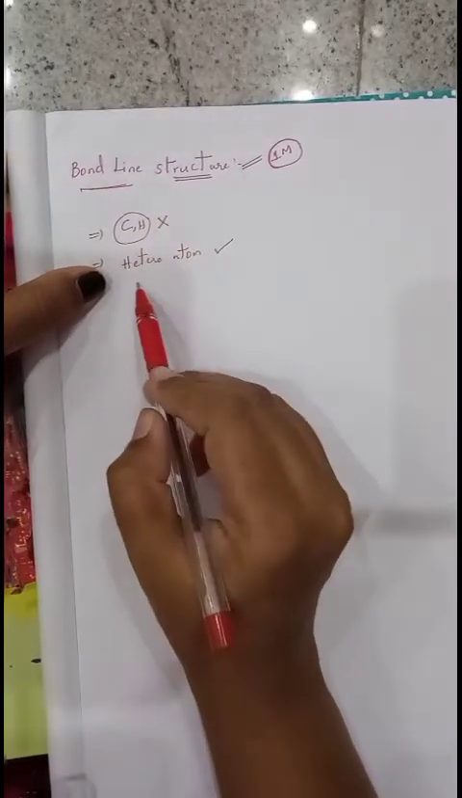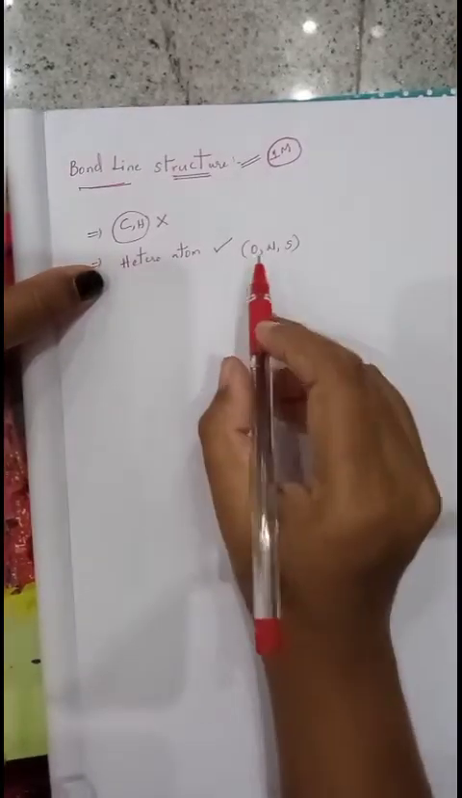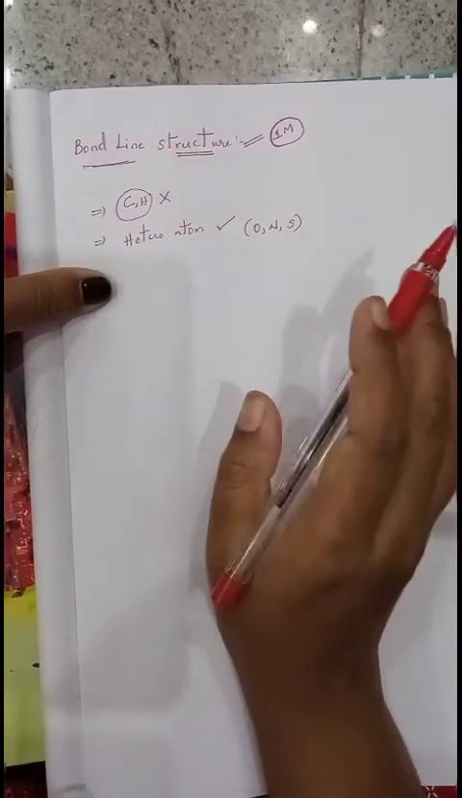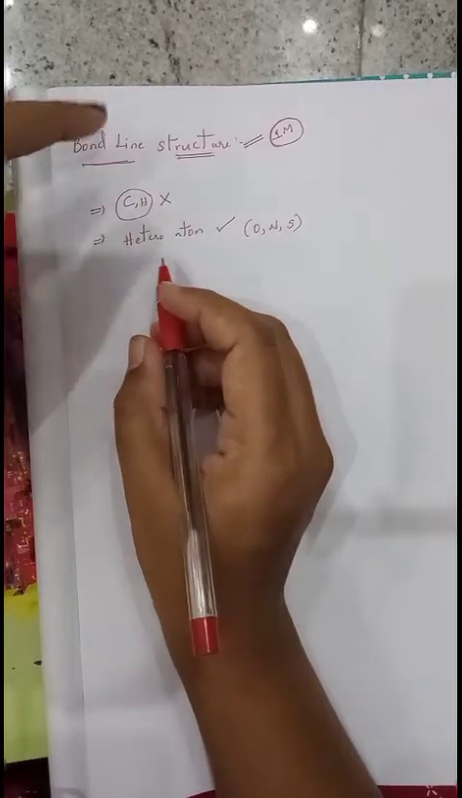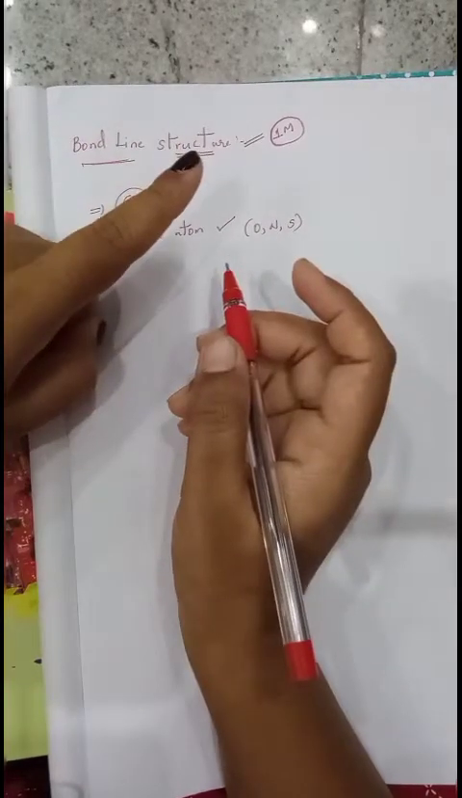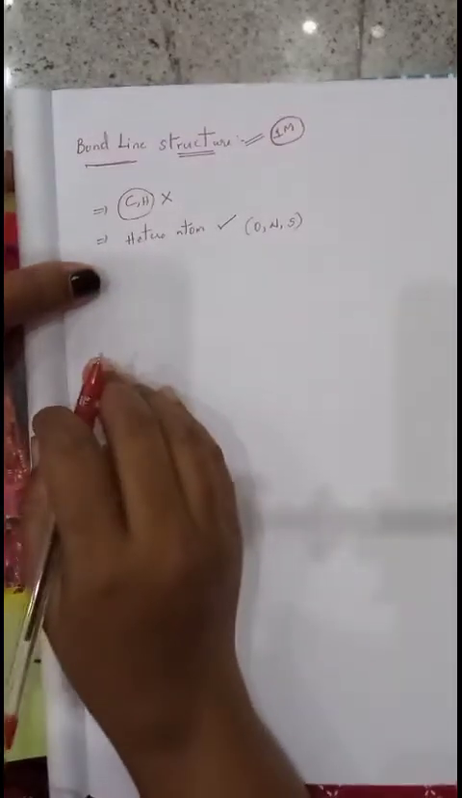In a bond line structure we don't write carbon and hydrogen. If any heteroatom like oxygen, nitrogen, sulfur is there, a heteroatom is nothing but an atom other than carbon and hydrogen. Such heteroatoms we can represent specifically. Clear? Heteroatoms can be represented specifically in bond line structure. A single bond between 2 carbon atoms is indicated by a single line, a double bond by 2 lines, a triple bond by 3 lines. In such a way we can represent the bond line structure of organic compounds.